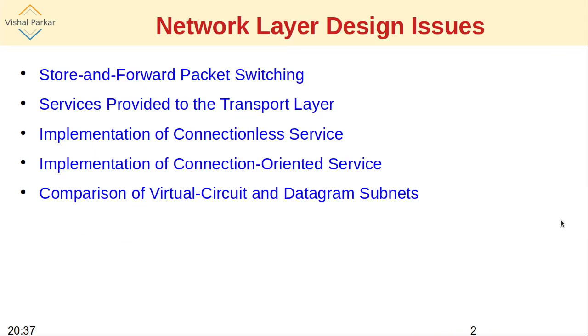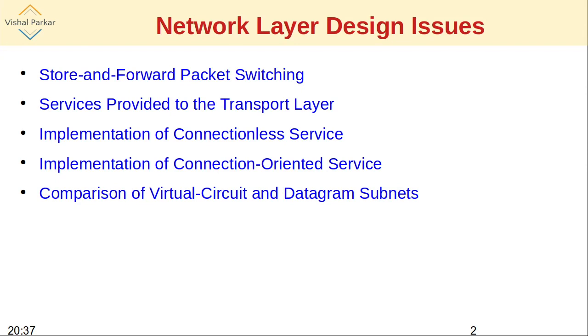So first we'll see the network layer design issues. When the network layer was being designed, what were the design issues? We'll see the important point which is called store and forward packet switching. Then we'll see the services which are provided by the network layer to the next layer, which is transport layer.